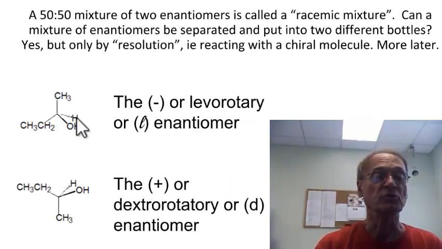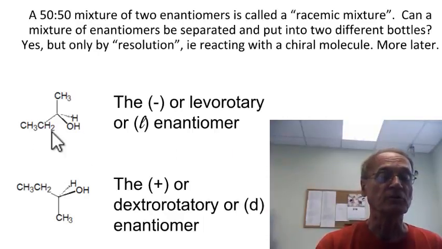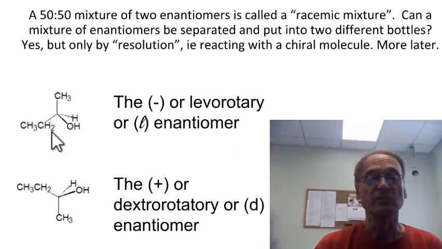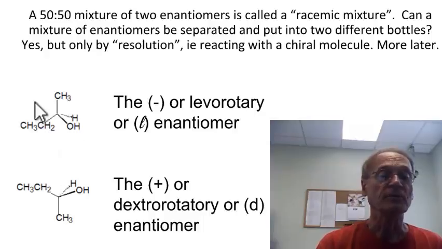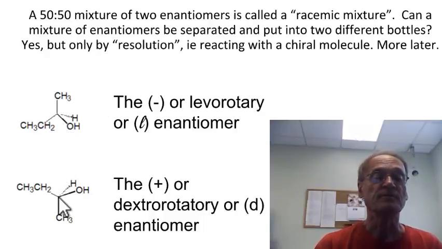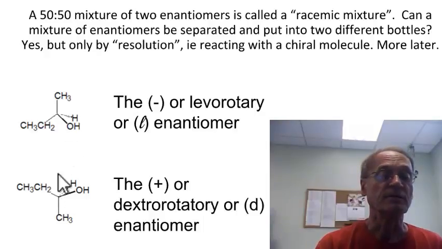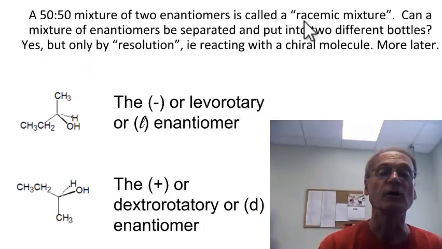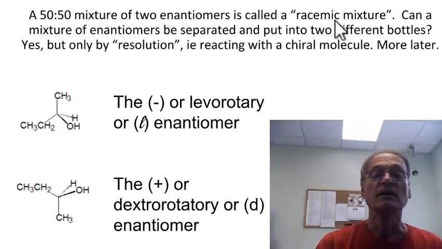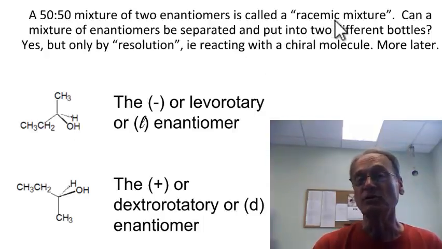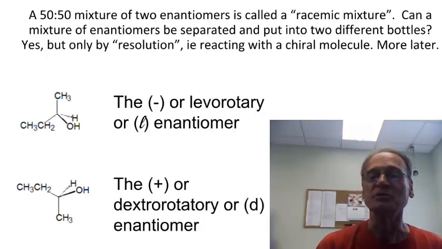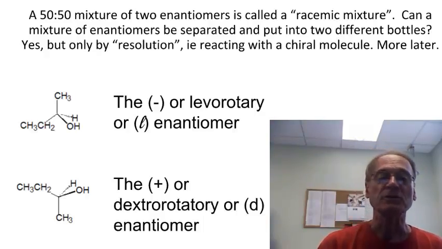Now let's go back to looking at these two compounds. First of all, be aware that these two molecules can occur in a number of different mixtures. Could be that you have a sample that's 100% of this. Could be that you have a sample that's 100% of this. Could be that you have a sample that's 50-50 of these two, and if so, that's what's called a racemic mixture. This word R-A-C-E-M-I-C. Actually, that word comes from the genus name for grapes, which is interesting, but nowadays racemic just means 50-50 mixture of two enantiomers.